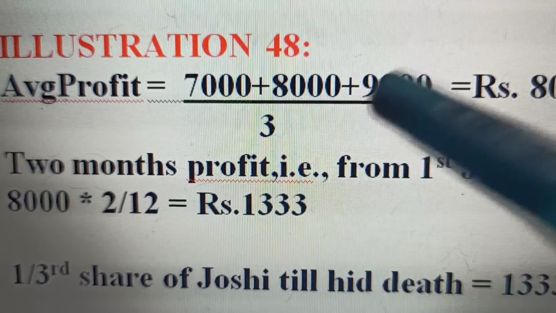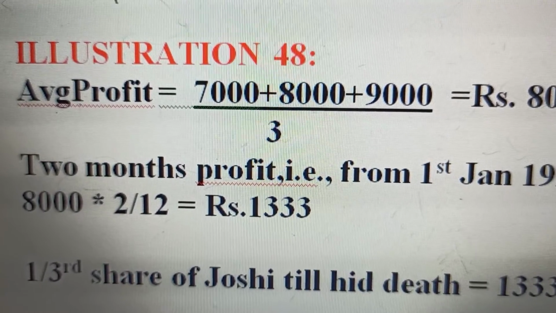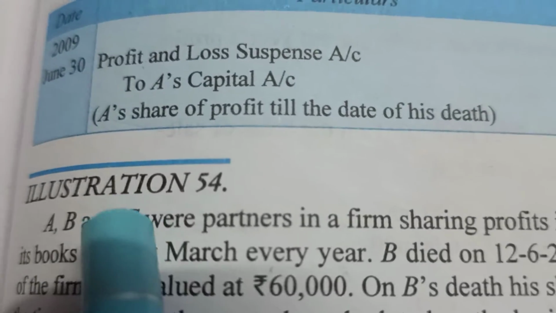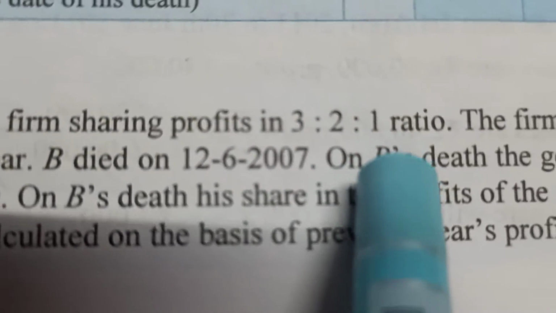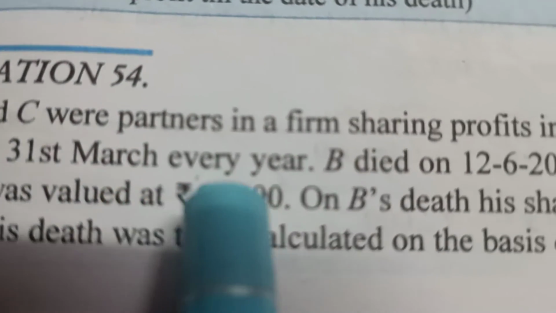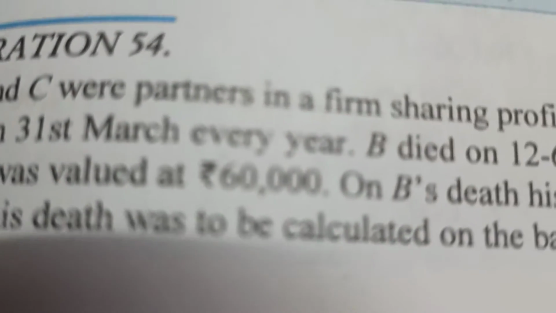In case it is on the basis of time, we have been given the average profit. I will take you to the illustration of the textbook. See children, here we come to this illustration 54. A, B and C were partners in a firm sharing profits in 3, 2, 1. The firm closes its books on 31st March every year. B died on 12th June. On B's death, the goodwill of the firm was valued at rupees 60,000.